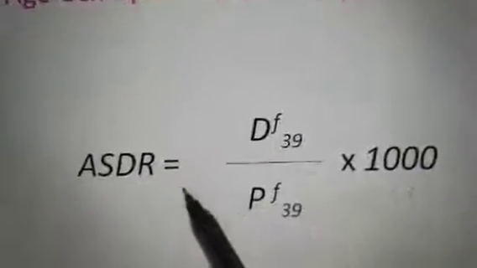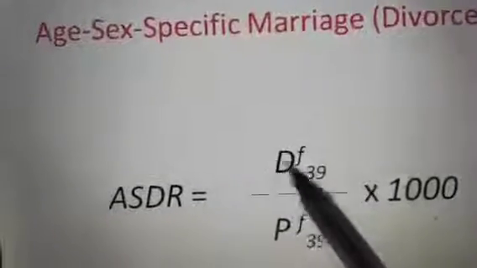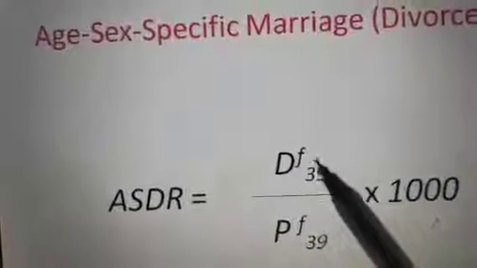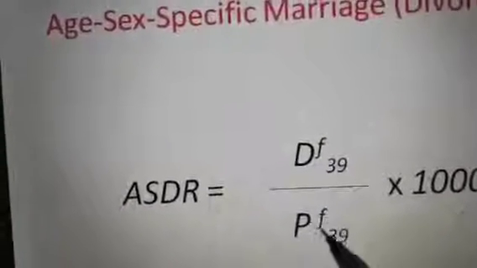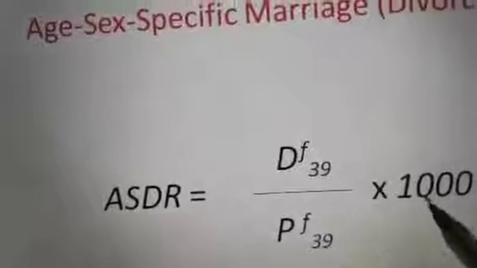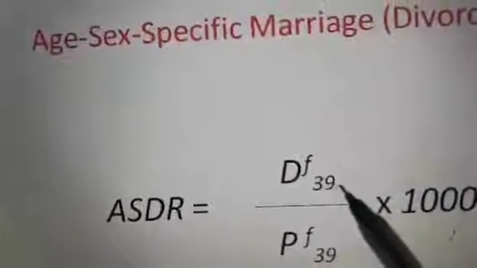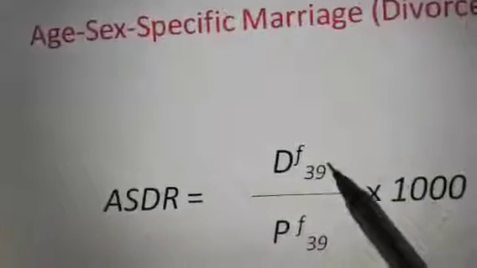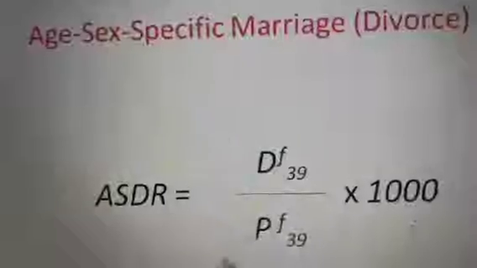As you can see, the age specific divorce rate is equal to D, divorces of females aged 39, divided by P, the total female population of age 39, into 1000, per 1000. For a specific age of 39, what is the divorce rate of any particular country? This we can measure by this formula.